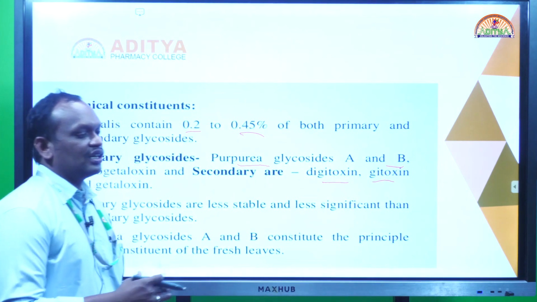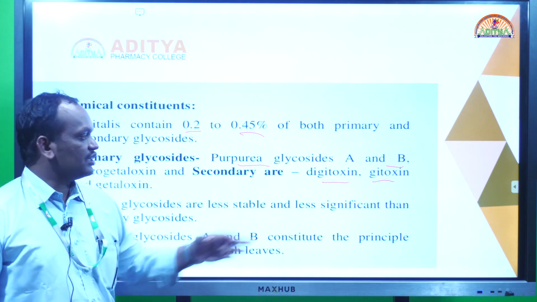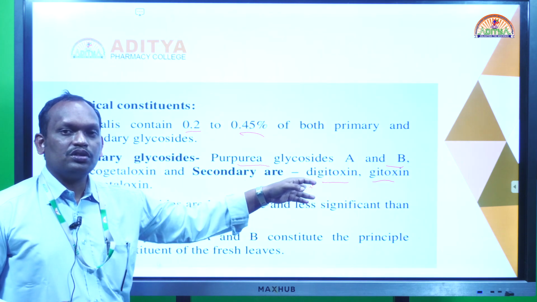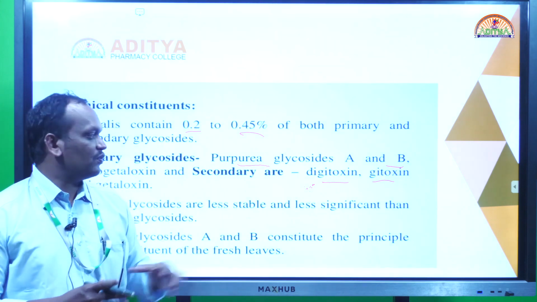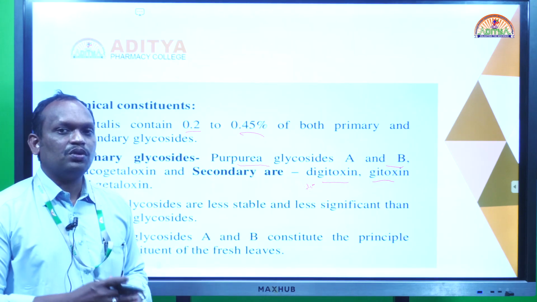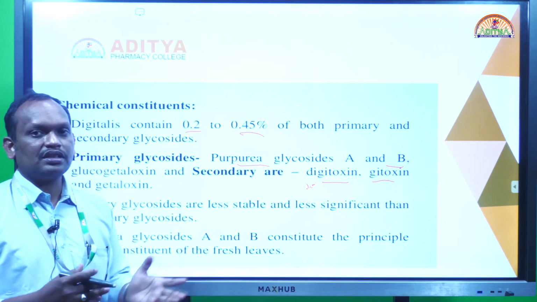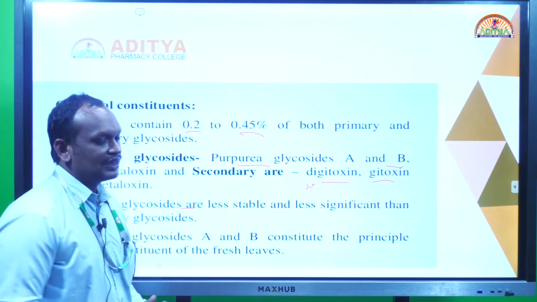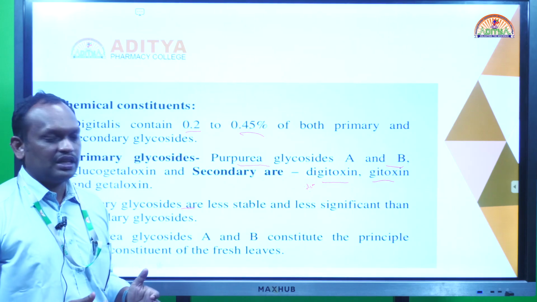What do we mean here? Glycosides, upon hydrolysis, release the sugar moieties and produce digitoxin. Digitoxin is also a glycoside. A glycoside contains 3 molecules of sugars and a cardiac aglycone moiety, both combined together to form digitoxin, and gitoxin is the same, a glycoside. Aglycone means only the aglycone moiety, there is no sugar moiety. Here digitoxin also has sugar plus non-sugar. Primary glycosides are less stable and less significant pharmacologically, so we use digitoxin and gitoxin for the pharmacological actions.